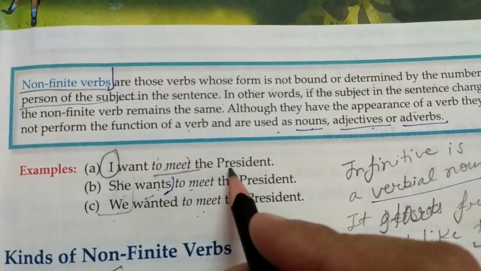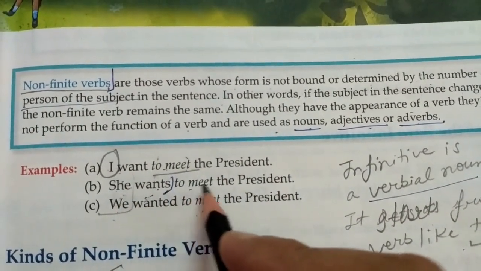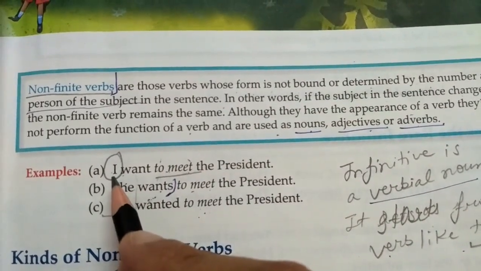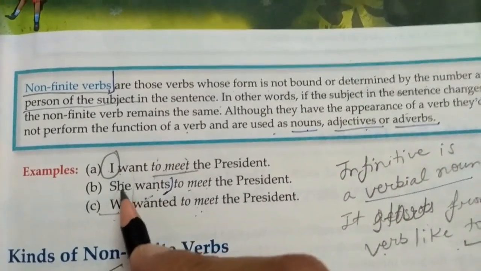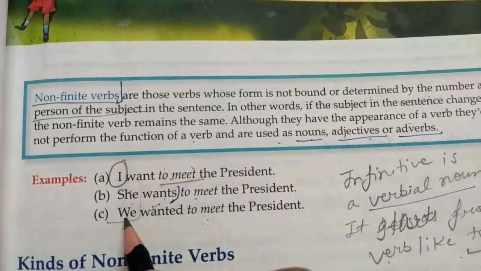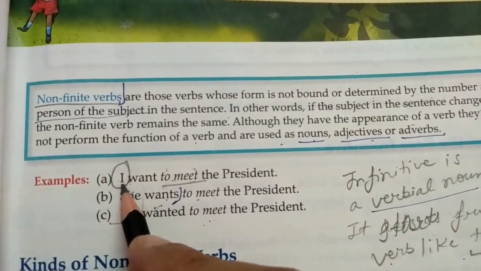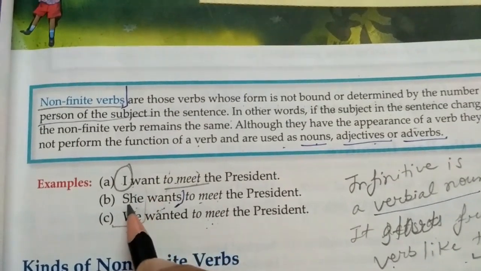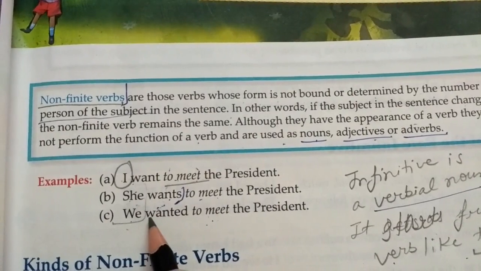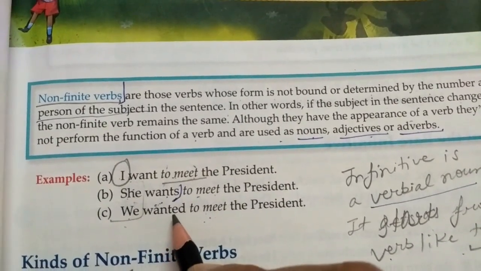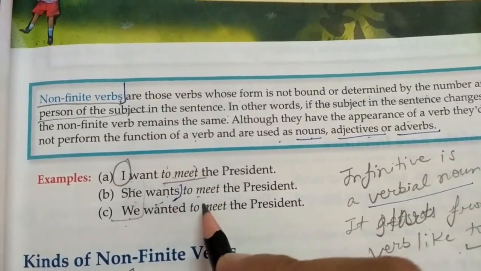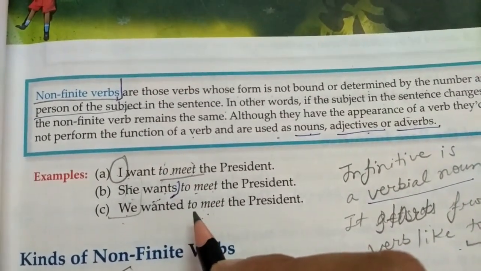I want to meet the president. She wants to meet the president. We wanted to meet the president. So you can check here the subject changes. Here she is third person singular and here we is plural. According to I we wrote want, according to she we wrote wants, and according to we, in past tense, we wrote wanted. So this want was changing its form, but to meet was the same in all three sentences.